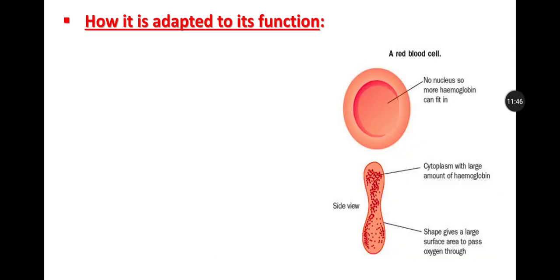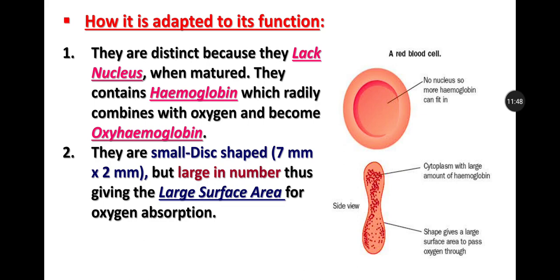Now, how is it adapted to its function? They are distinct because they lack a nucleus when mature, and they contain hemoglobin, which readily combines with oxygen and becomes oxyhemoglobin. Hemoglobin plus oxygen makes oxyhemoglobin.